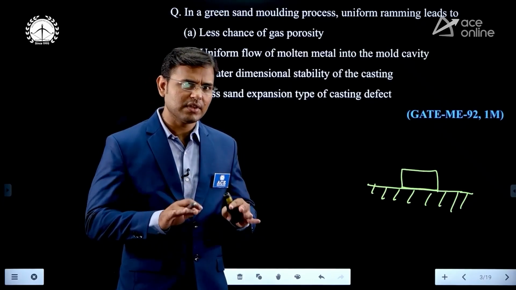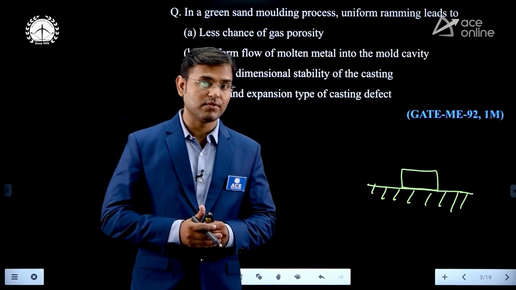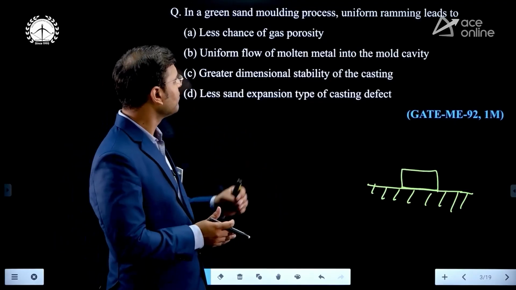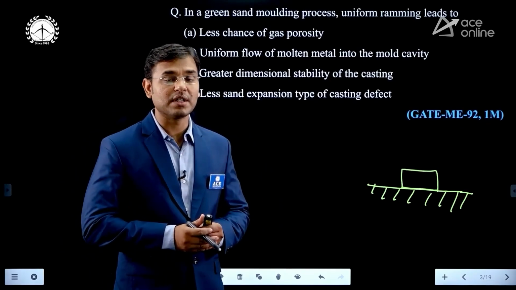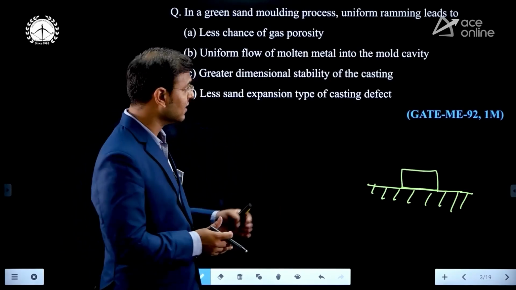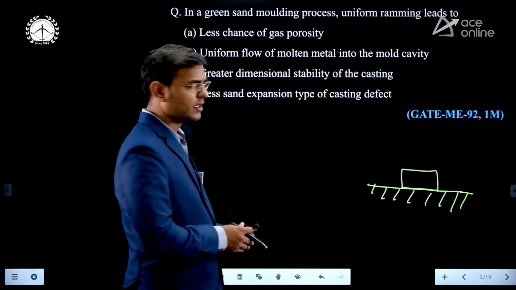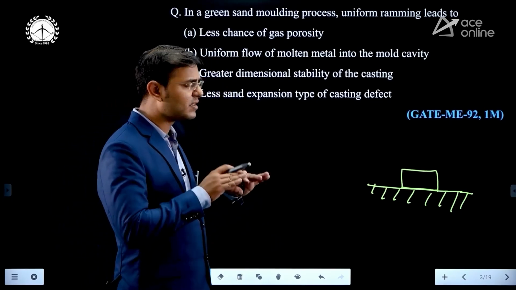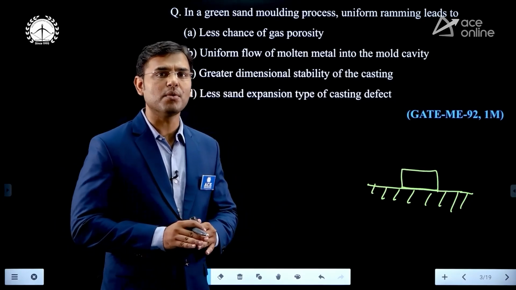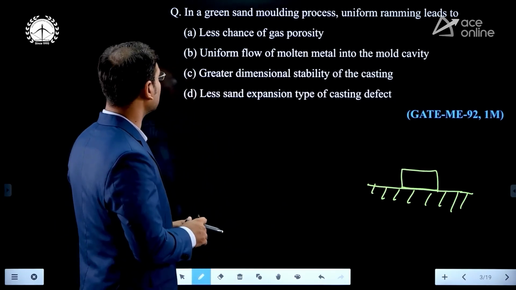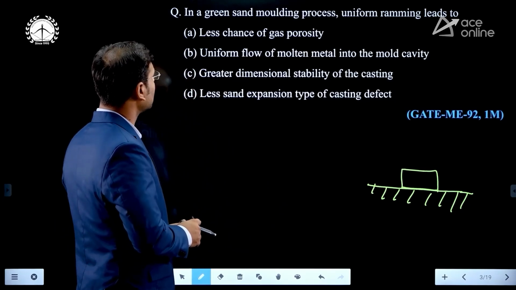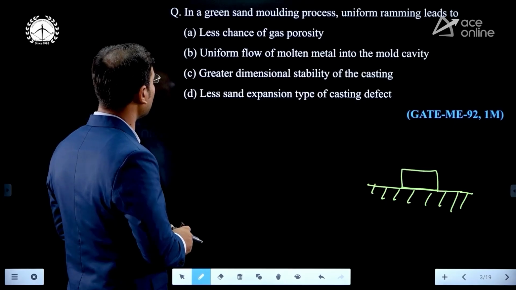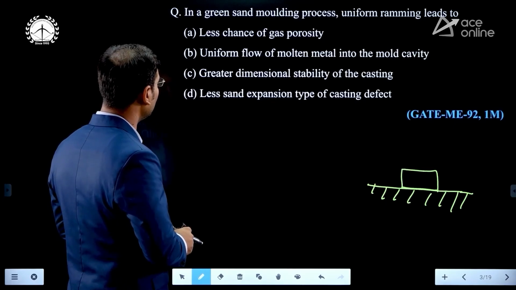If we are giving the force by human hand, then what is the problem? The uniform ramming will not be there. But if we are using the machine, then the uniform ramming is there. Then what is the advantage of that uniform ramming? From all sides we are giving the uniform pressure. On all sides the same pressure is there. Then what is the answer? The less chance of gas porosity, uniform ramming.